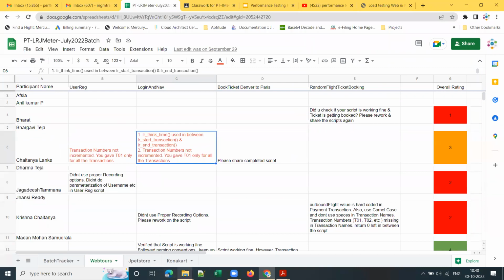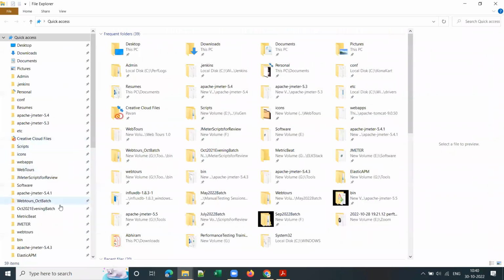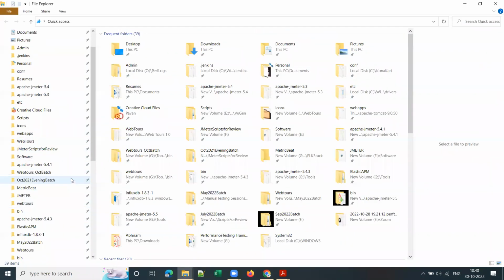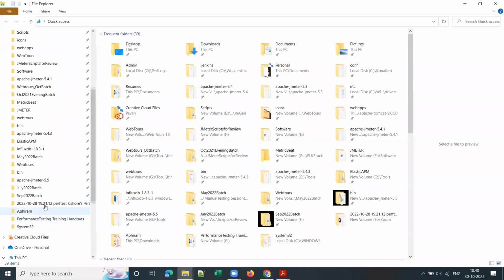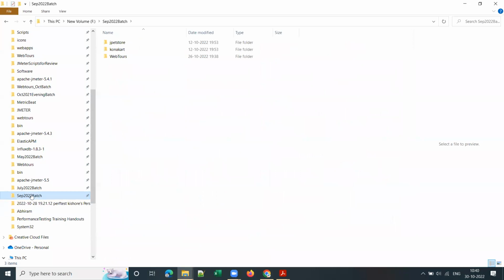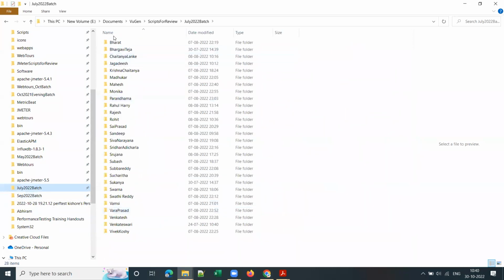For each student, we download their scripts and review them, and we have been doing this exercise for almost a year. Here you can see that we downloaded all the scripts. We created a folder for each student, downloaded all the scripts and reviewed them. Clear, guys?